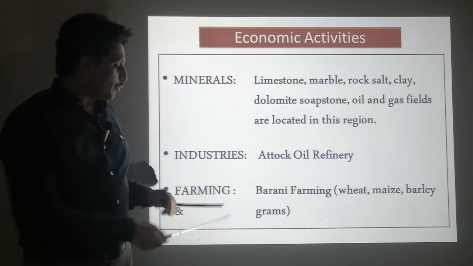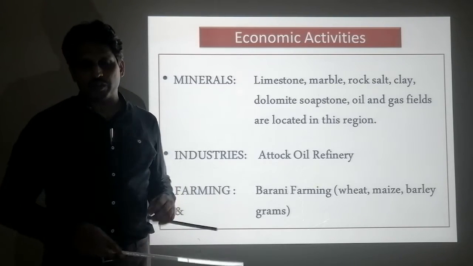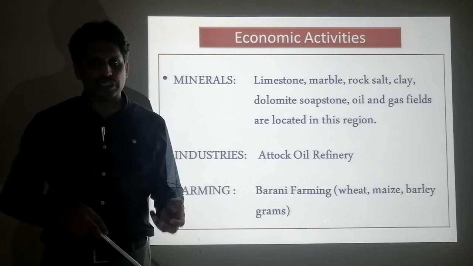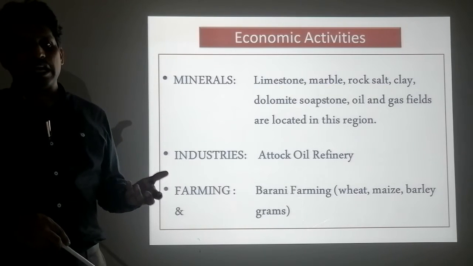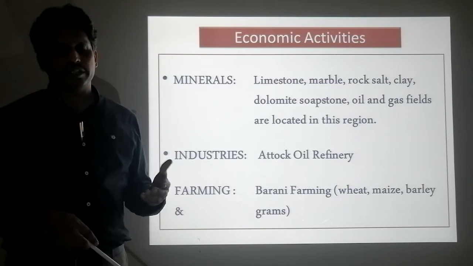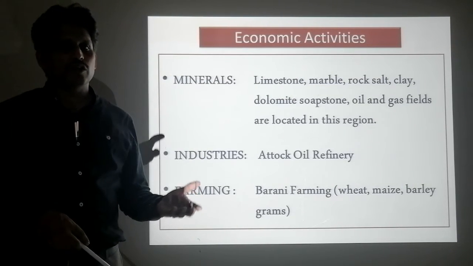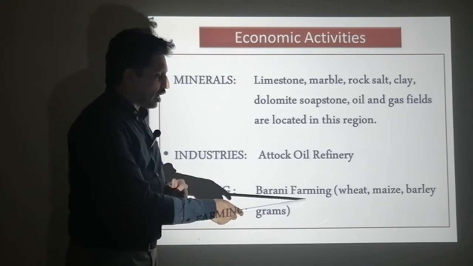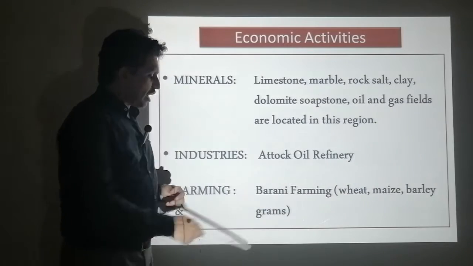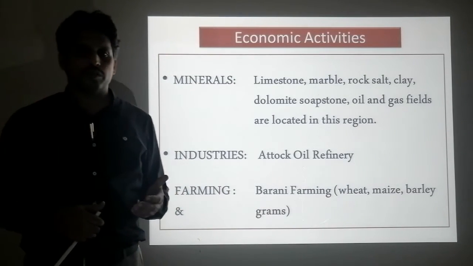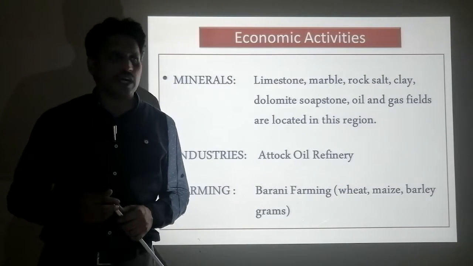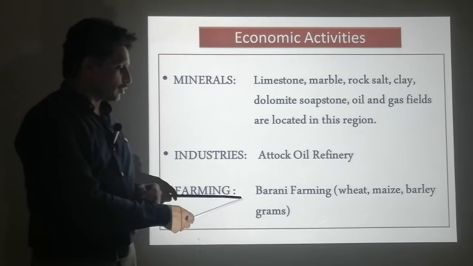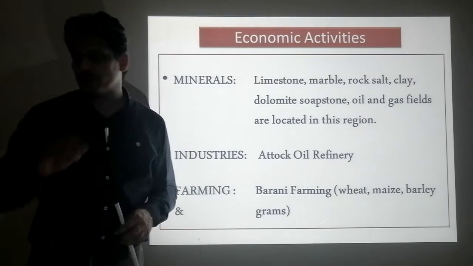Therefore, here Barani farming takes place. Farmers grow crops, sow their seeds, and then they depend on the rain. The better the rain, the better their crop will be. So this is called Barani farming, and mainly wheat, maize and barley, grams, etc. are grown. That means the winter crops, Rabi crops, are grown at the Potwar Plateau.